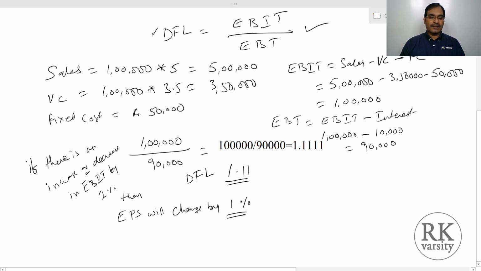So a 1% increase or decrease in EBIT will affect a 1% increase or decrease in EPS. In another way, a degree of financial leverage of 1 indicates low finance risk. So this company has a very low finance risk.